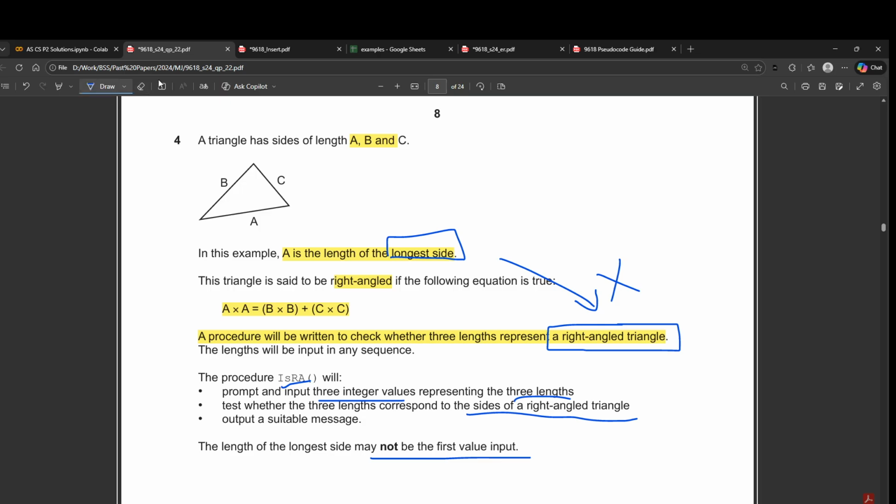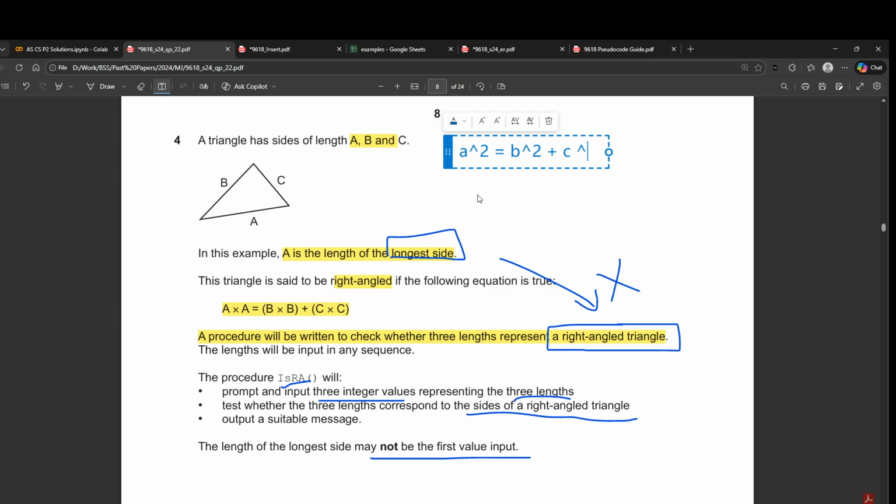So what you have to do is, there could be a case where A is the longest side, so it will be A square is equal to B square plus C square. Or there could be a case where B is the lengthiest side, so it should be something like this.